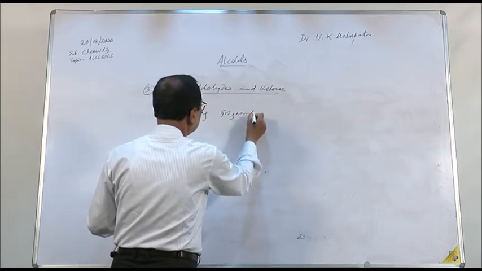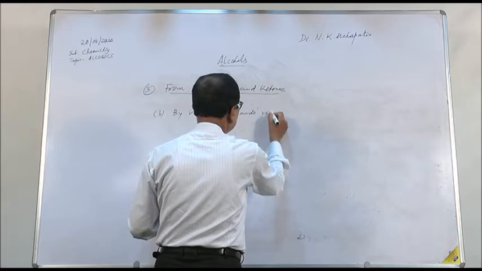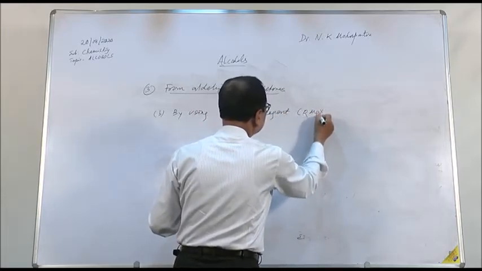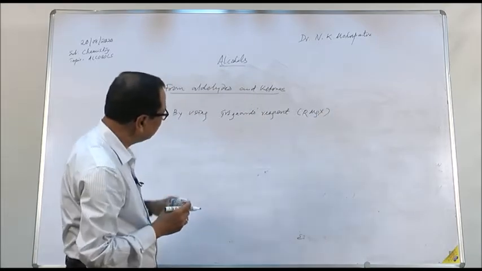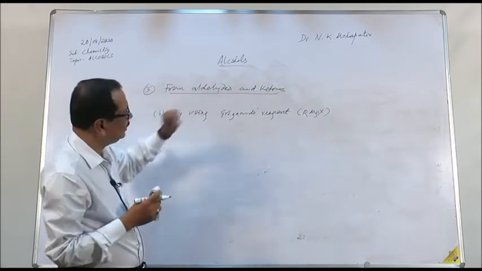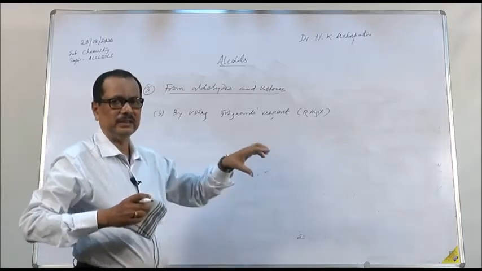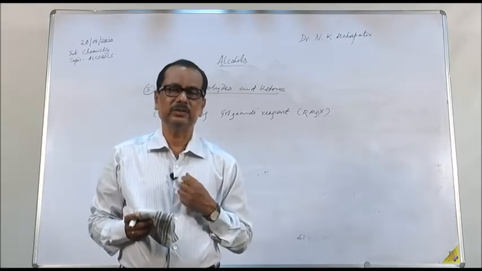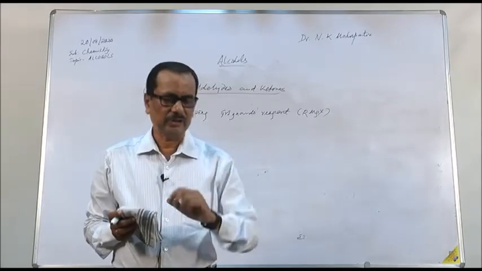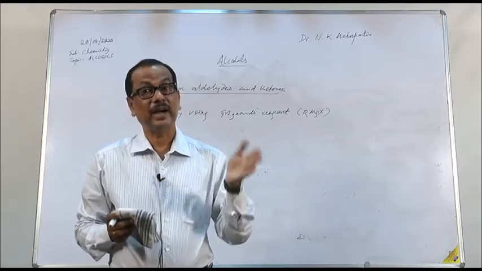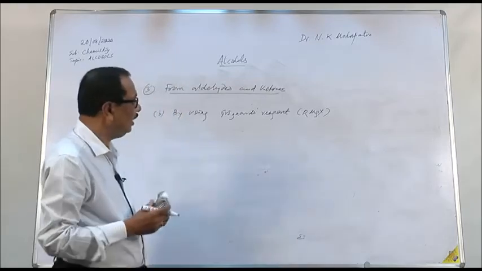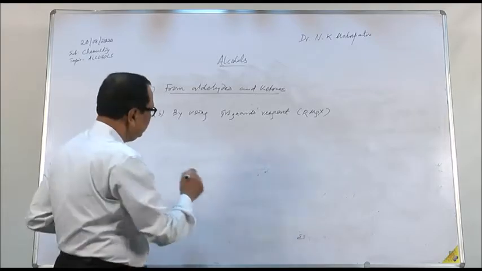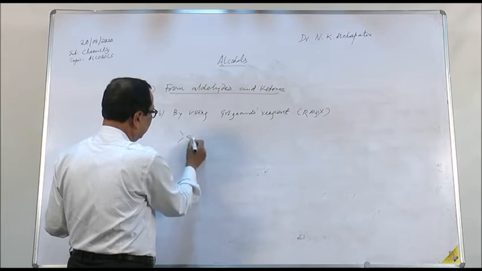Grignard's reagent is RMgX. By using Grignard reagents on aldehydes and ketones, you get 1 degree, 2 degree, 3 degree alcohol. In this method, when aldehyde and ketones are treated with Grignard reagent, an addition product is formed. That addition product on hydrolysis gives you alcohol. The scheme of the reaction can be written in this way: double bond O.